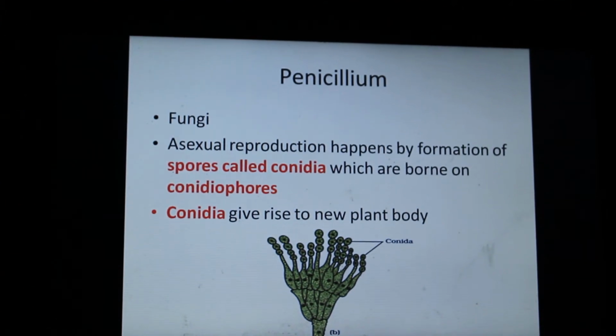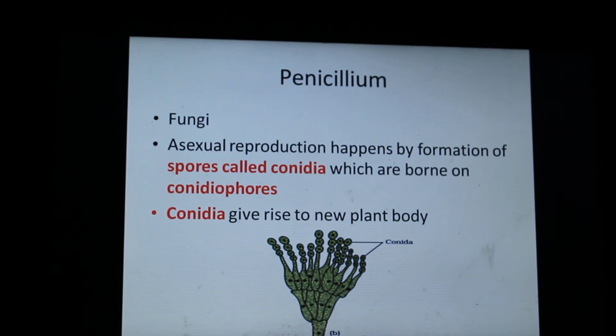So we were studying about penicillium. Penicillium is a fungi, and asexual reproduction here happens by formation of spores. You can see this is penicillium.